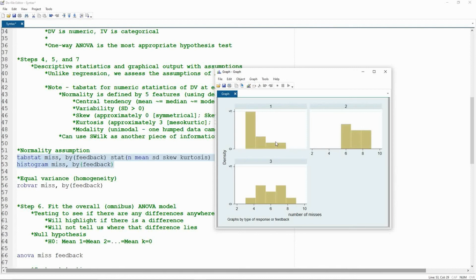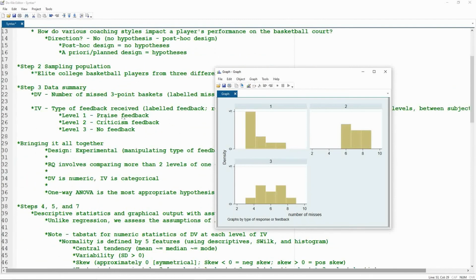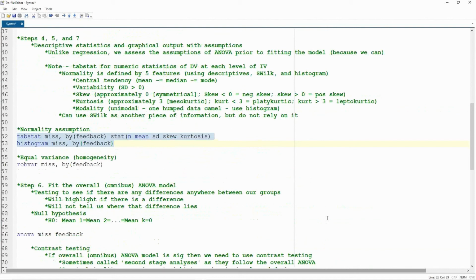So looking at my histograms, it looks like group 1, which if I look back here, level 1 is my praise feedback group, seems to have a positive skew. Level 2, my criticism feedback, looks very platykurtic. Level 3 is probably the most normal out of all of them, but it still looks very platykurtic as well. Let's see what the numbers say.